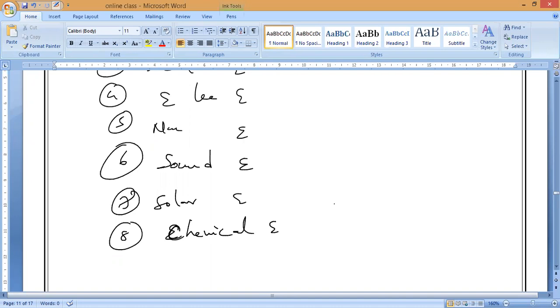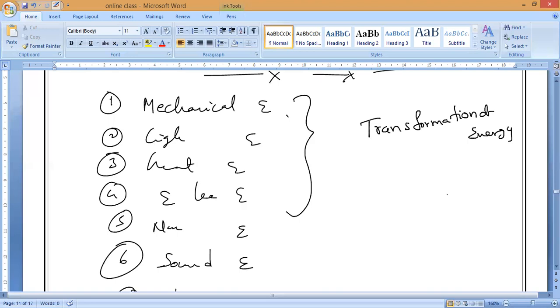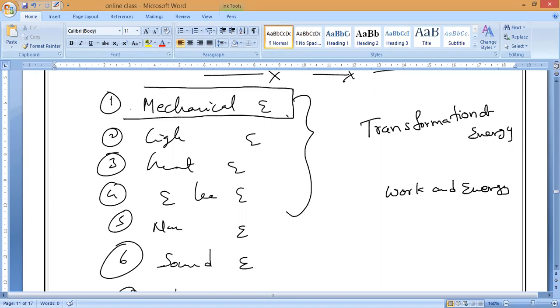Again in this class 9th also, we will study all these energies in a concept called transformation of energy. Understanding? We will study transformation of energy in the later classes, which means in this class 9th only. But now in this work and energy chapter, we will mainly study only one form of energy, which we call mechanical energy.